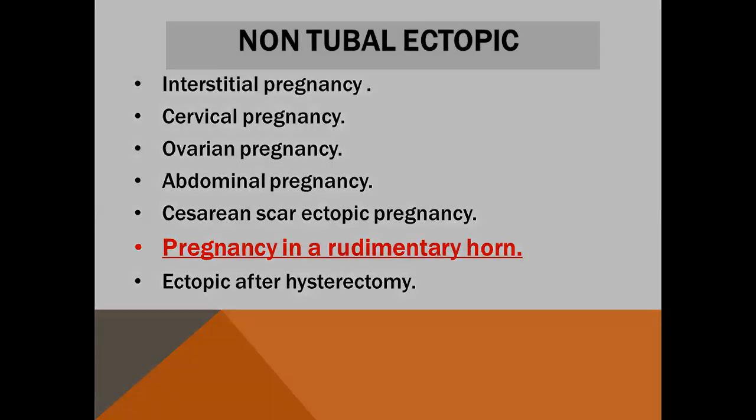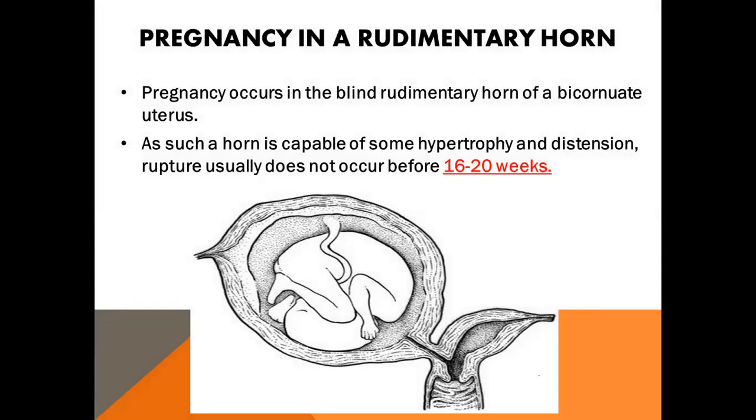The pregnancy in a rudimentary horn. Pregnancy occurs in a blind rudimentary horn from a bicornuate uterus. Such a horn is covered with some hypertrophy and may reach an advanced pregnancy of more than 16 weeks. So bleeding may be severe if the patient comes in shock.